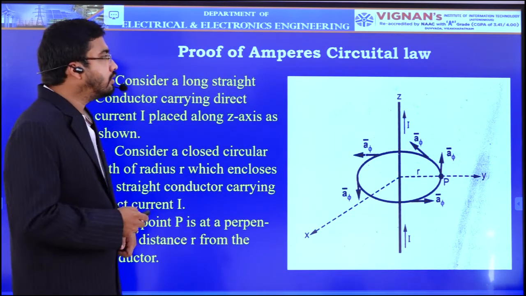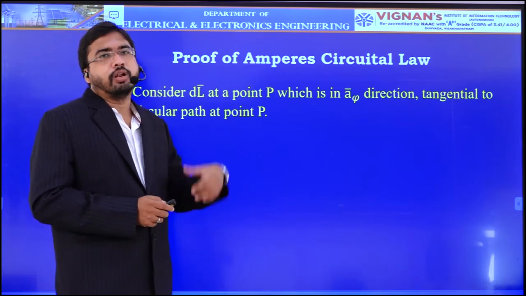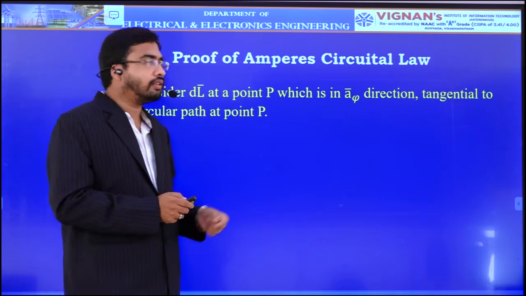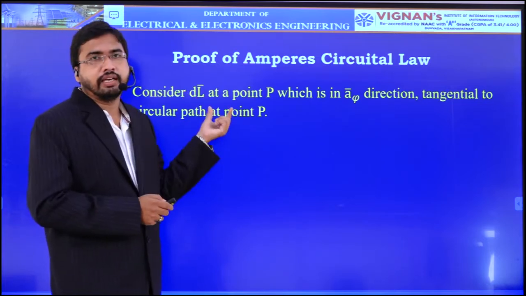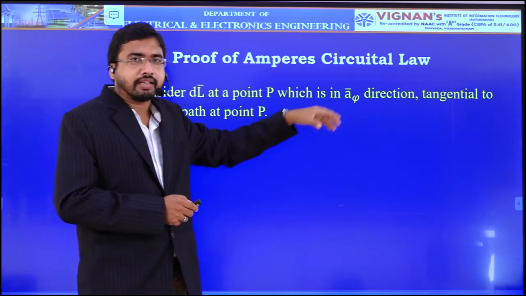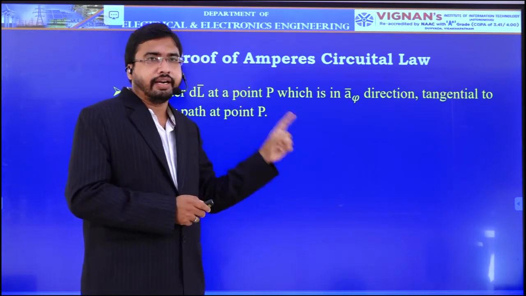These are our assumptions. Now instead of finding the whole magnetic field intensity at a time due to the complete length of the Amperian path, consider only a differential length dl bar at a point P which is in a phi direction. As observed from the diagram, your magnetic field intensity is in a phi direction.